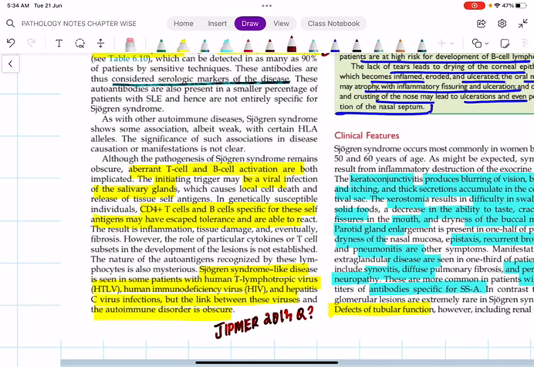Then remember the Sjogren syndrome. This has been asked in 2014 JIPMER. The Sjogren syndrome-like disease. What is Sjogren syndrome-like disease? Actually, it is not Sjogren syndrome. That means it is not the autoimmune disorder, but as a result of some human T-cell lymphotropic viruses as well as human immunodeficiency viruses, hepatitis C viruses, the patient may present with dry eye and dry mouth. That is called Sjogren-like syndrome or Sjogren-like disease.